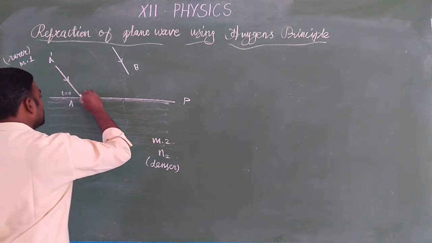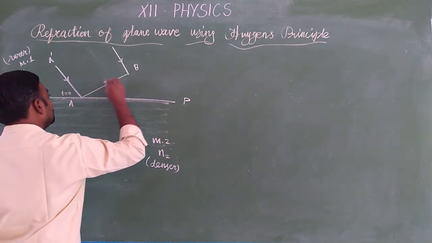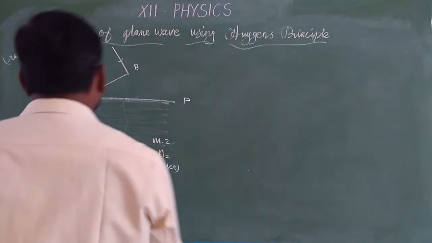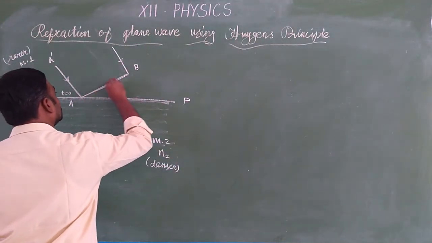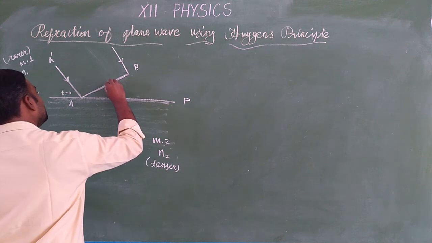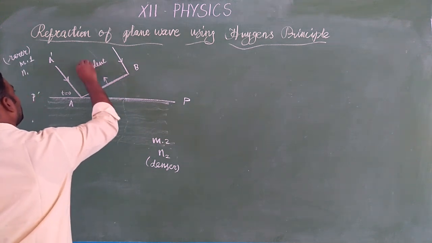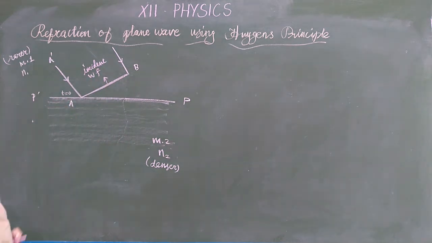Okay. So here we get the incident plane wavefront. This is the incident wavefront at the time t is equal to 0.